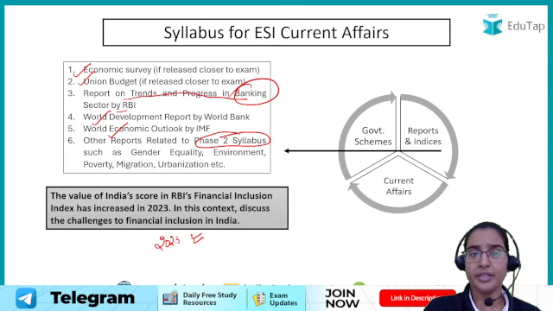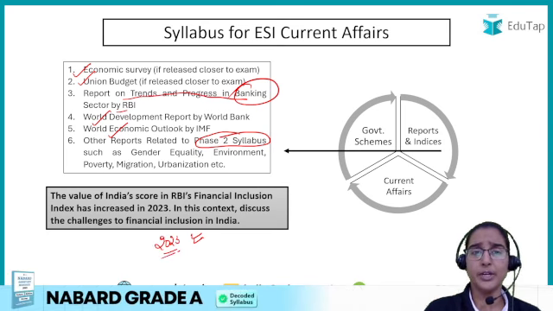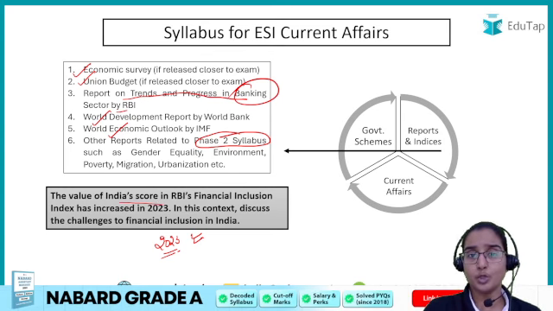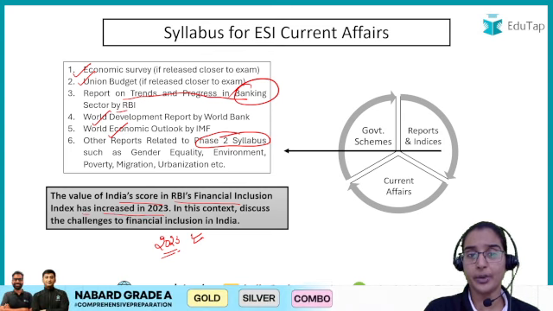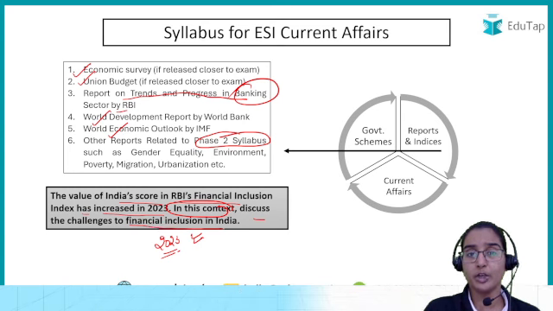Again from 2023, and in this particular question, they are asking that the value of India's score in RBI's Financial Inclusion Index has increased in 2023. In this context, discuss the challenges to financial inclusion in India.